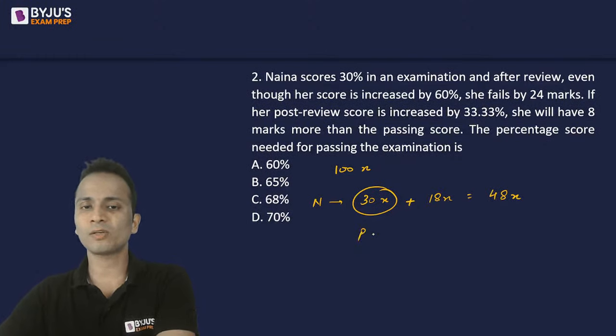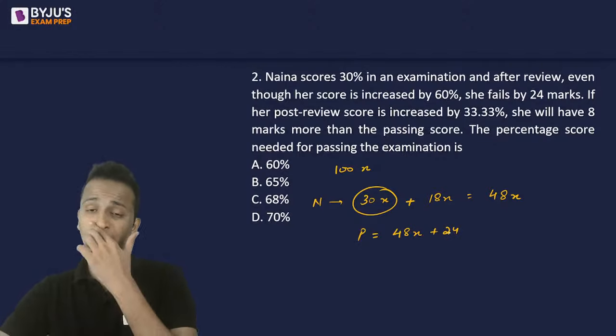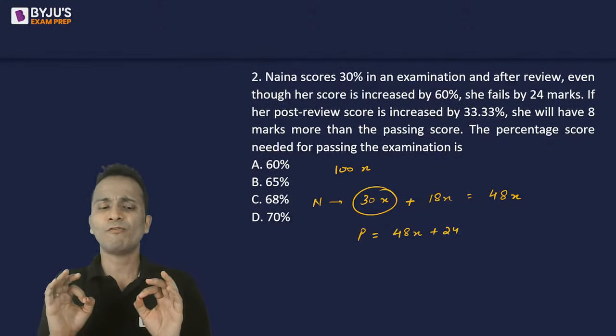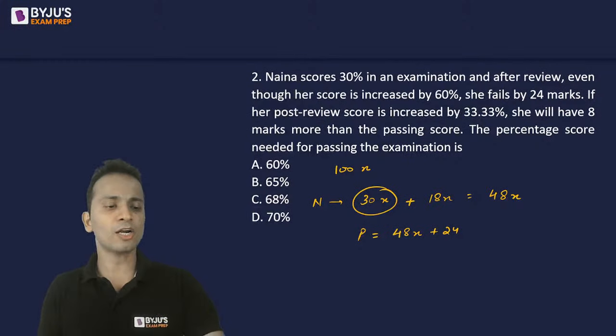So passing marks will be equal to 48x plus 24. She fails by 24 marks, which means her marks, 48x, are 24 marks less than the passing marks.